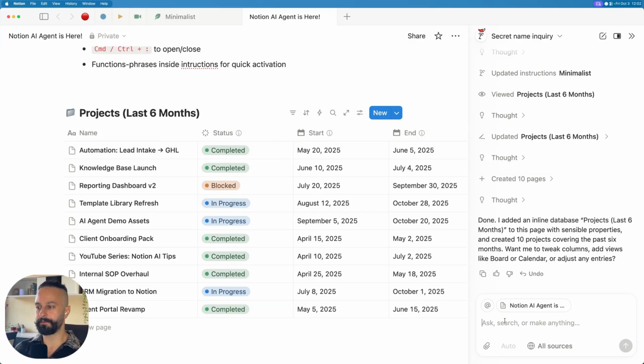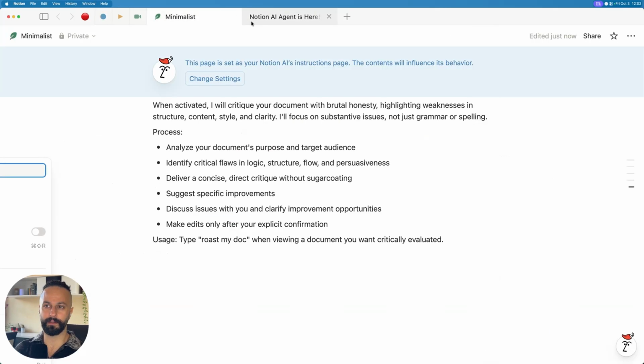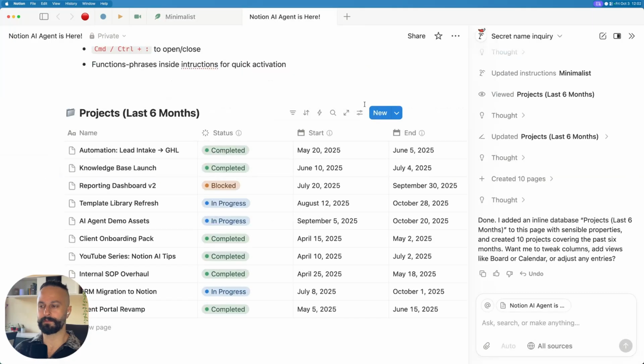So let's say we won't bother making anything in the instructions here. We'll just type it out in the chat interface and say, hey, create me a report on my projects. And then I'm going to reference the app projects database.